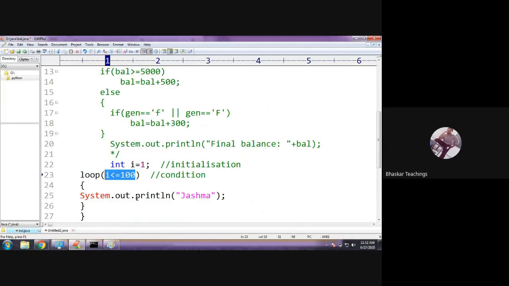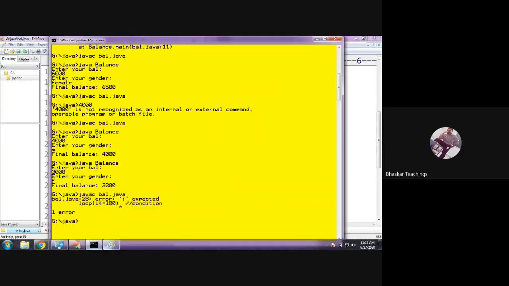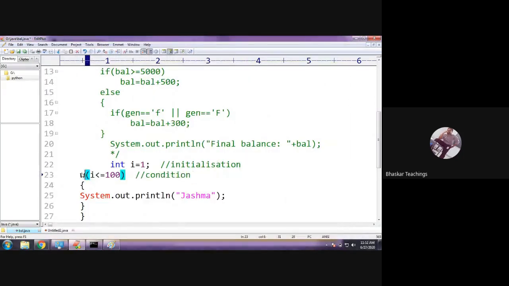For 100 number of times, the condition has to be true. So I have given i less than or equals to 100. Yes, it is true, so it is going to print it. But I have forgotten to change the i value. So what is going to happen? It is going to enter into an indefinite loop. Okay, it is a while loop, sorry. This is the syntax for the while loop.